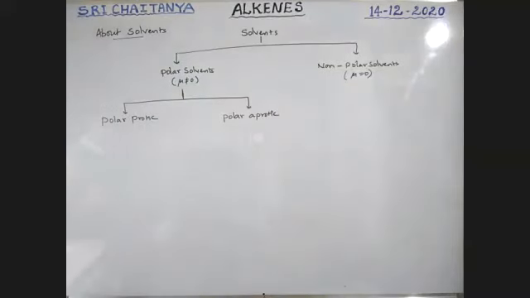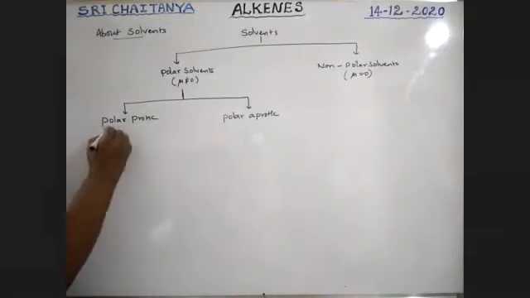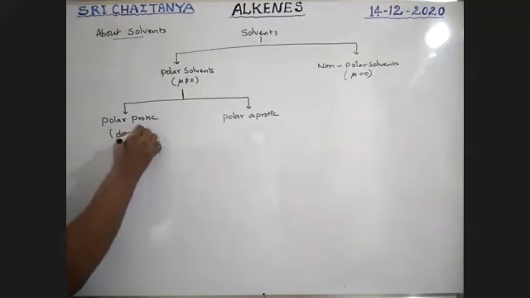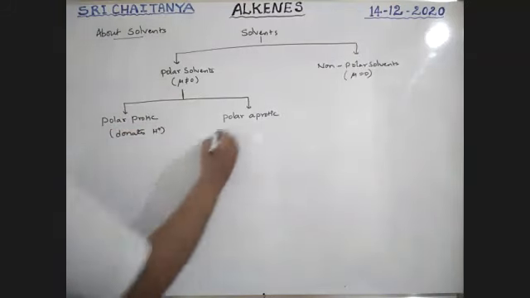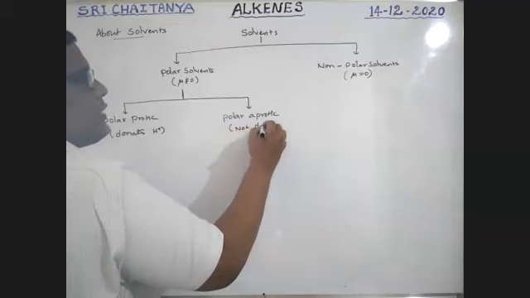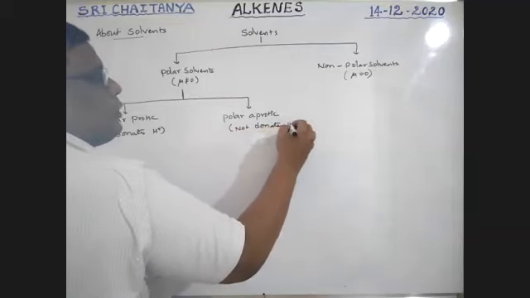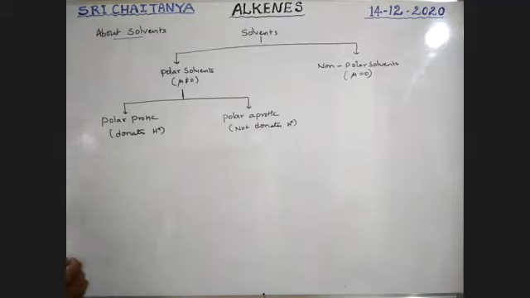Polar protic means donates a proton; aprotic means does not donate a proton.